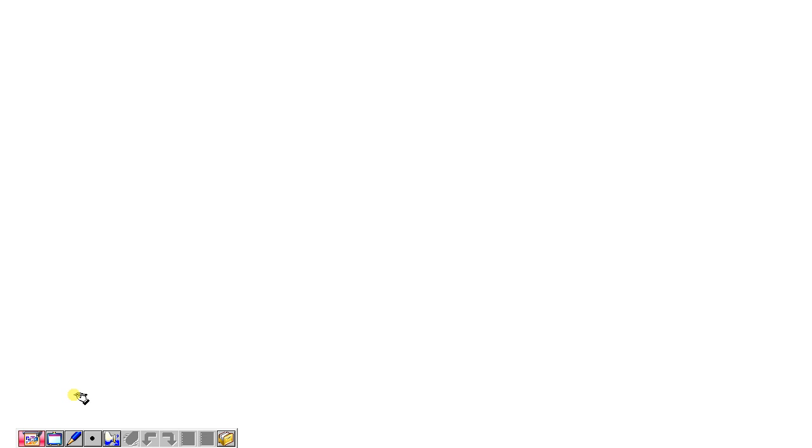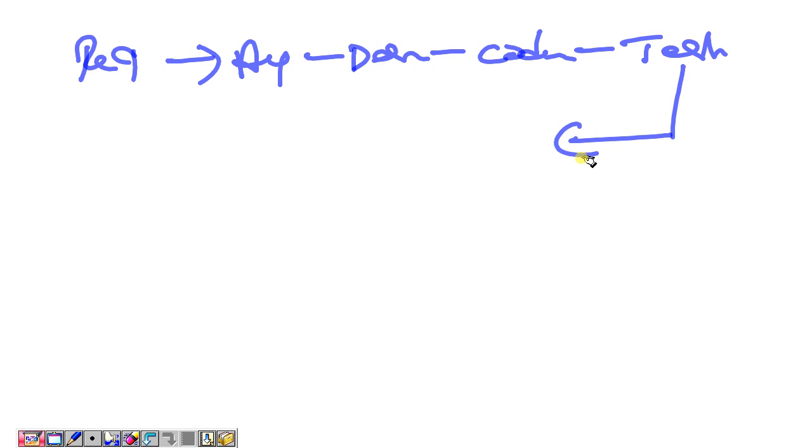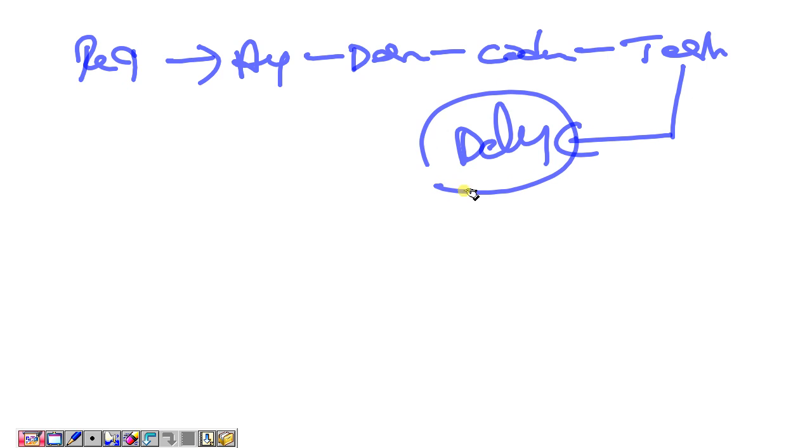Now we are discussing here, whenever the requirement phase is completed, analysis phase is completed, designing phase is completed, coding phase is completed, testing phase is completed. After completing the testing, that application we need to deliver to the client. So the last phase we are discussing, delivery and maintenance, we are calling.